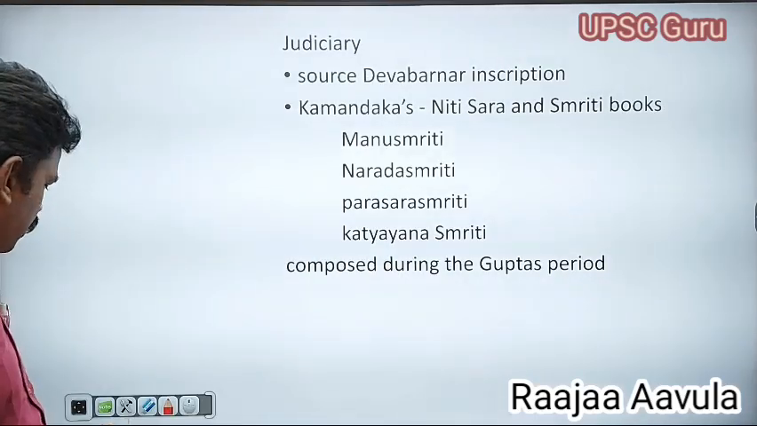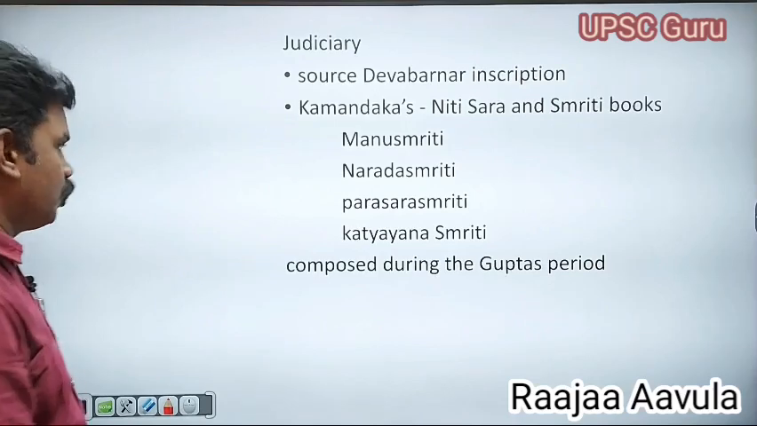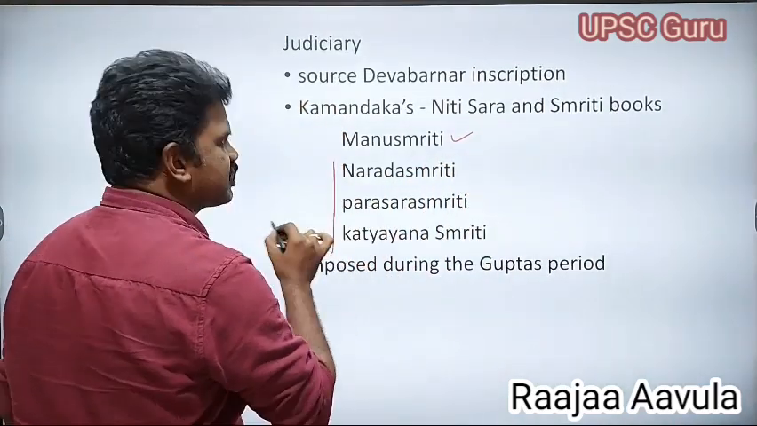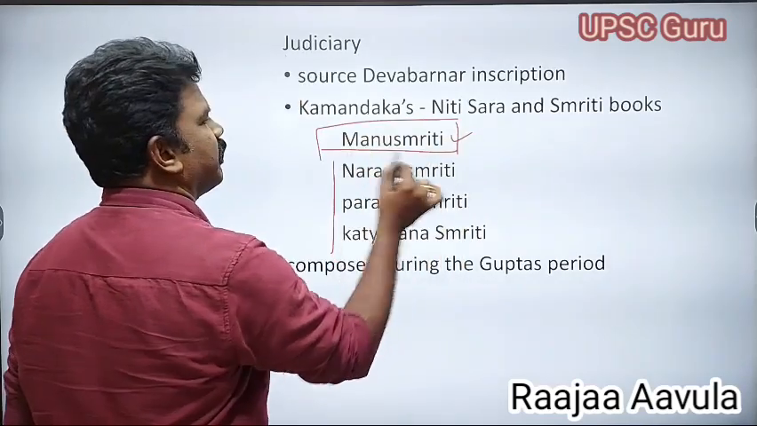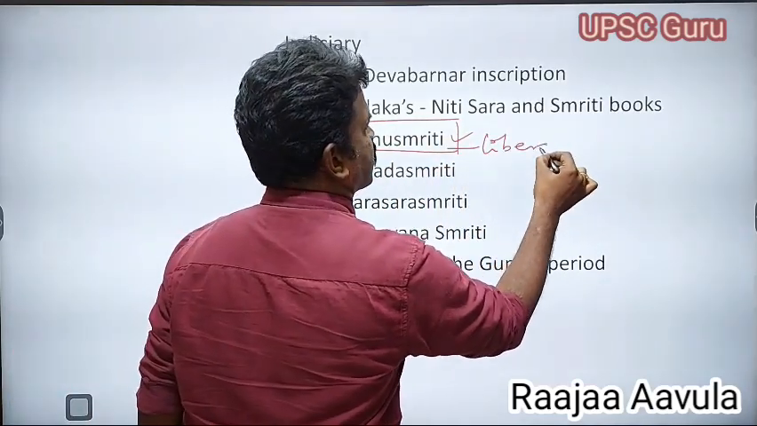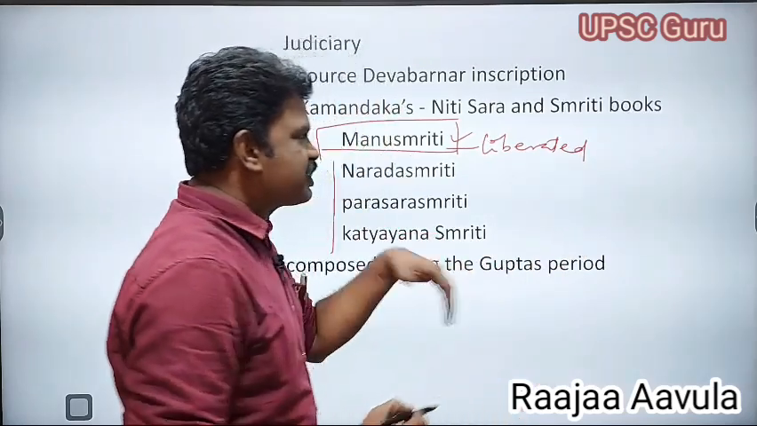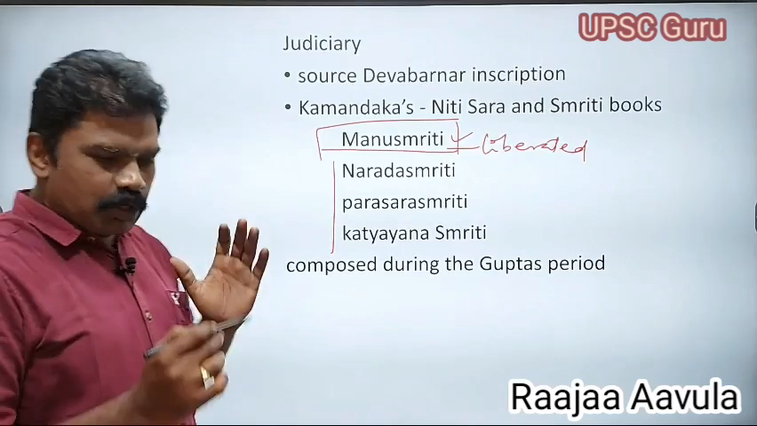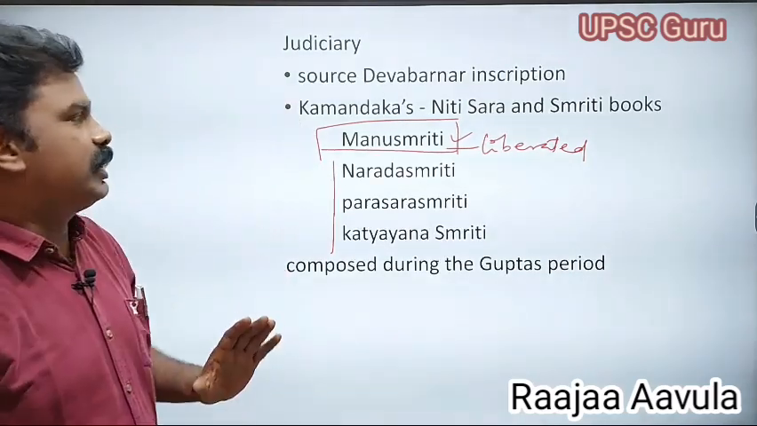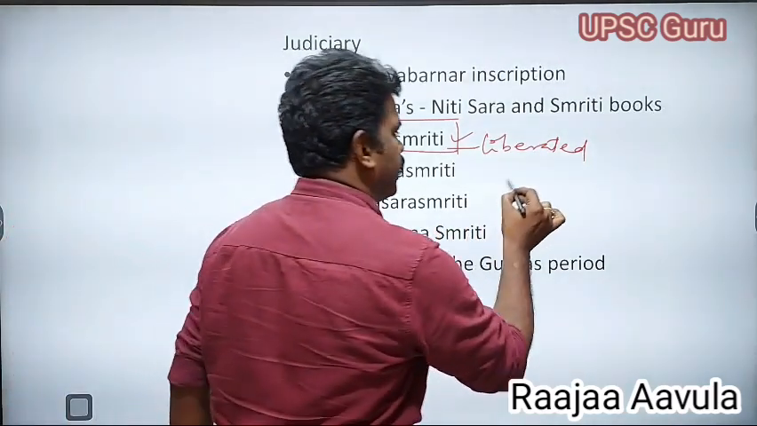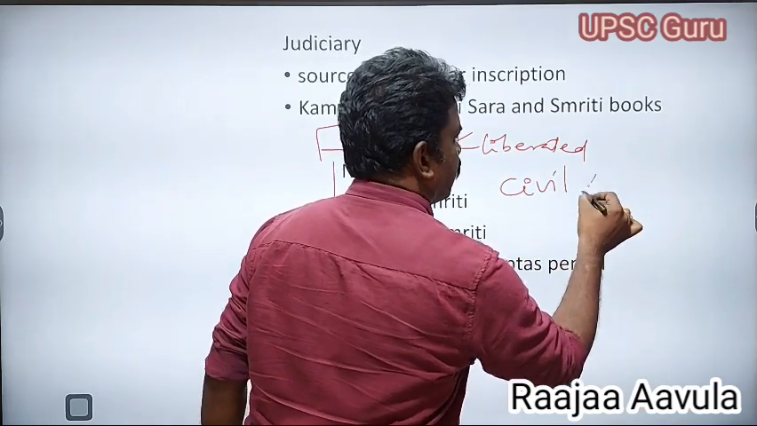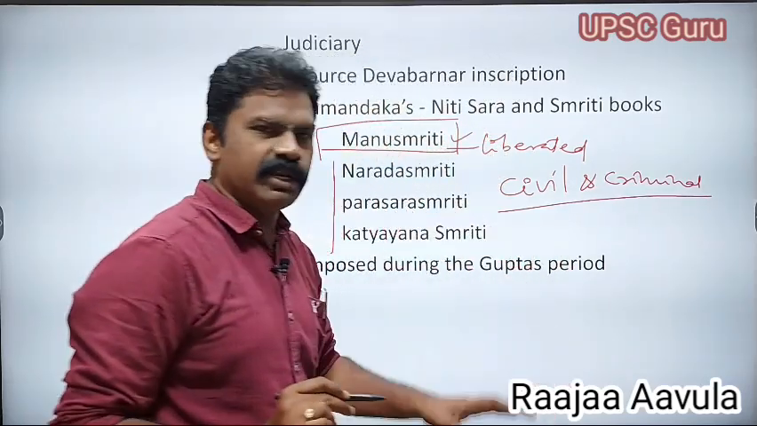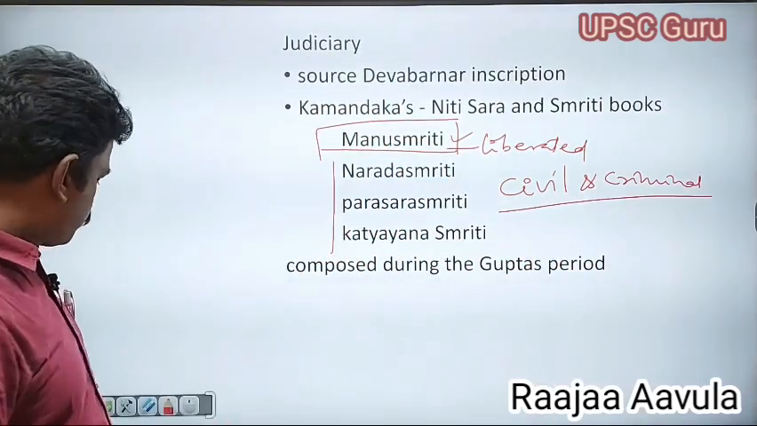But among all these, the Guptas followed Manusmriti more, because Manusmriti had liberal policies and followed liberal traditions. During the Gupta period, the judiciary was divided into civil and criminal law.